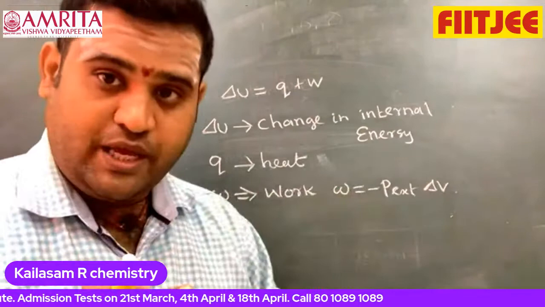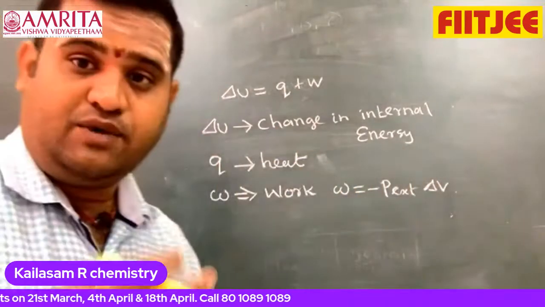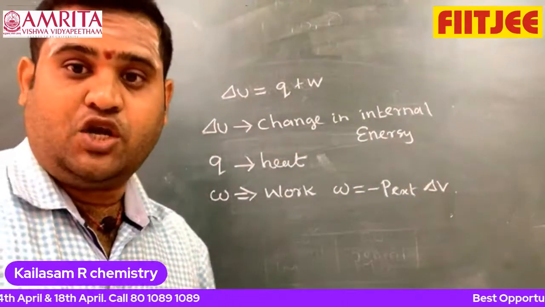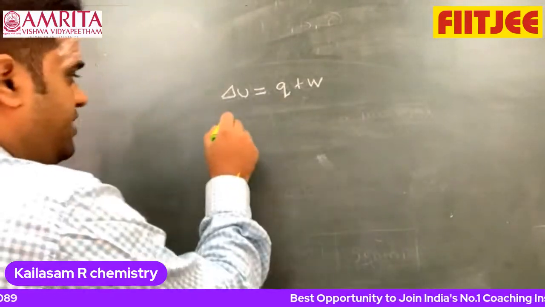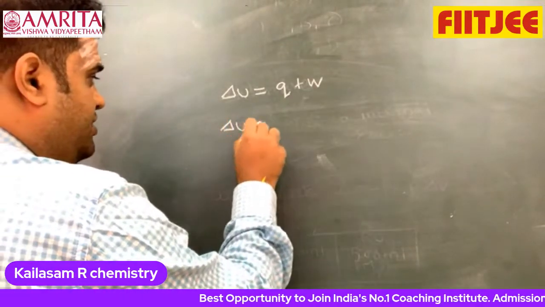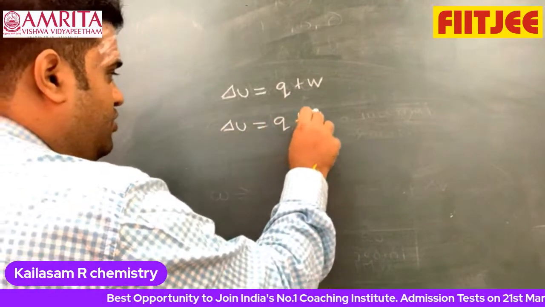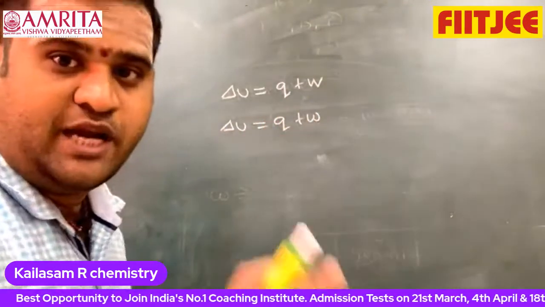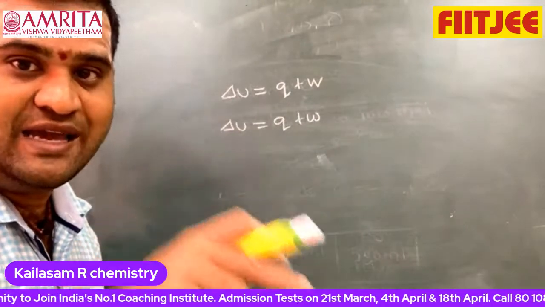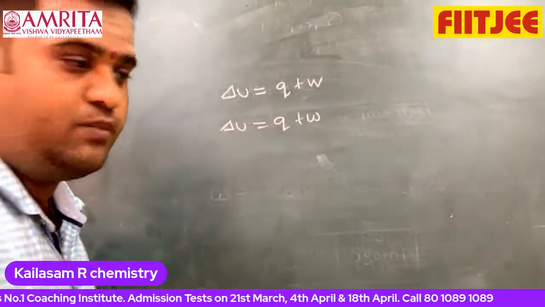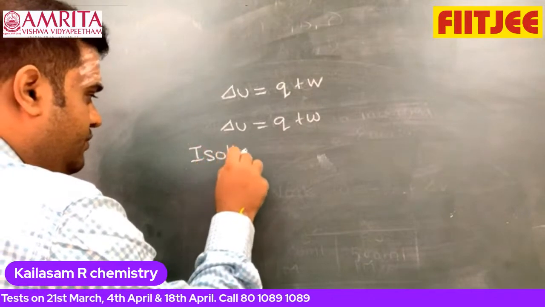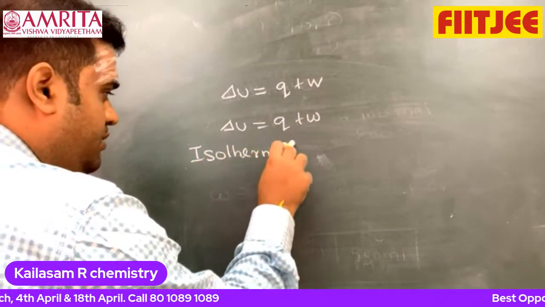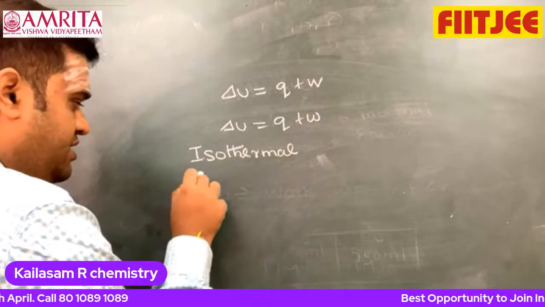And one more thing. From this, we can draw some conclusions of the first law. How? Look at this. We know that delta U equals Q plus W. Let us take some examples. I told you the types of processes for ideal gases. What is this? Isothermal process. We know the meaning: T is equal to constant.